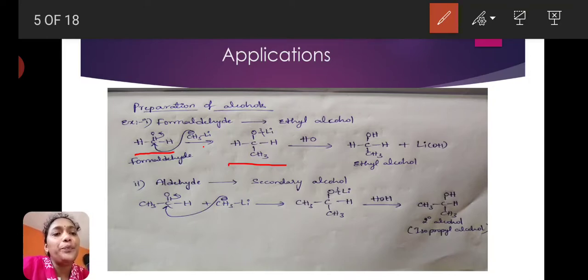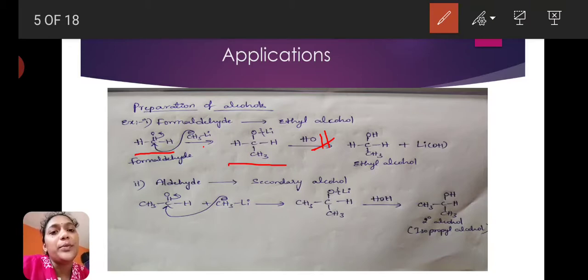Here H2O or HOH. First, formaldehyde reacts with the organometallic compound, CH3Li, methyl lithium. Generally organometallic compounds act as carbanions. So here we show a negative charge on CH3.